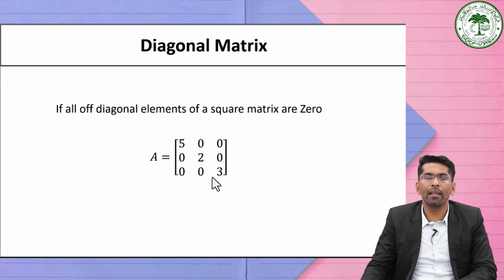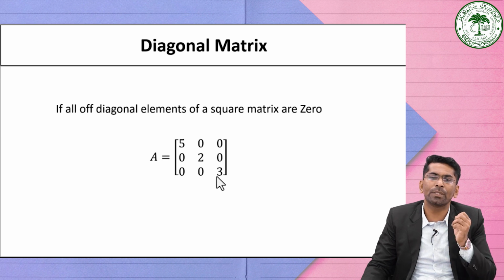So here the diagonal elements are 5, 2, 3, but each of the non-diagonal elements is 0. So such a matrix is called a diagonal matrix. A special thing here is that all the non-diagonal elements of this matrix are 0, and that means only the diagonal elements, that is 5, 2, 3, are non-zero.